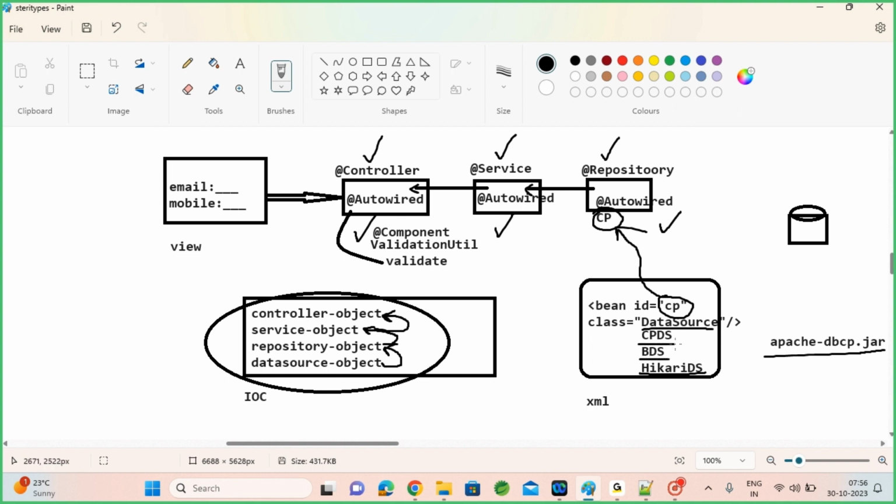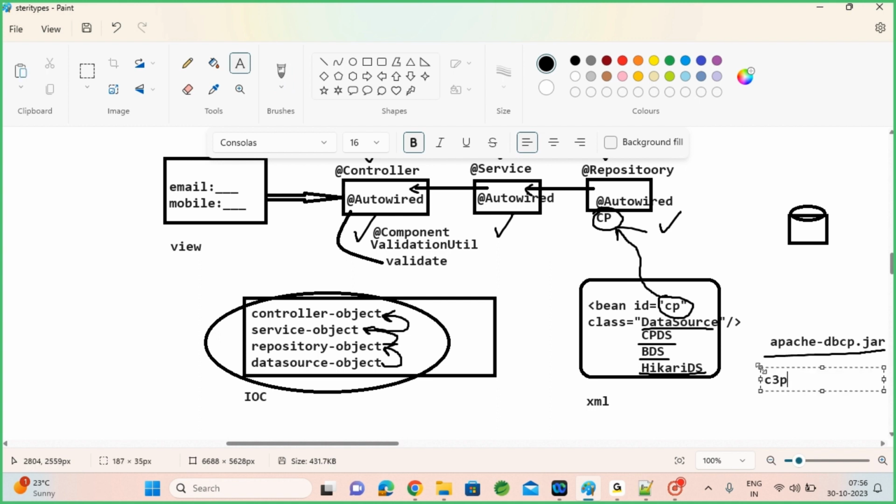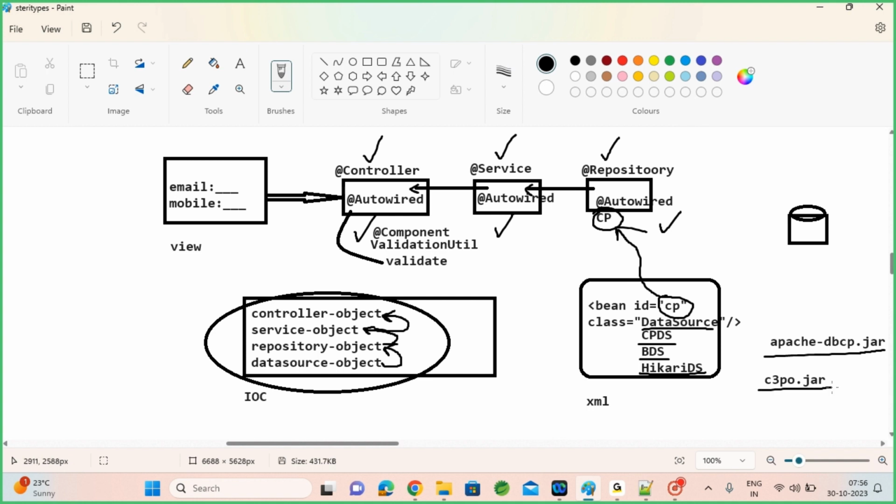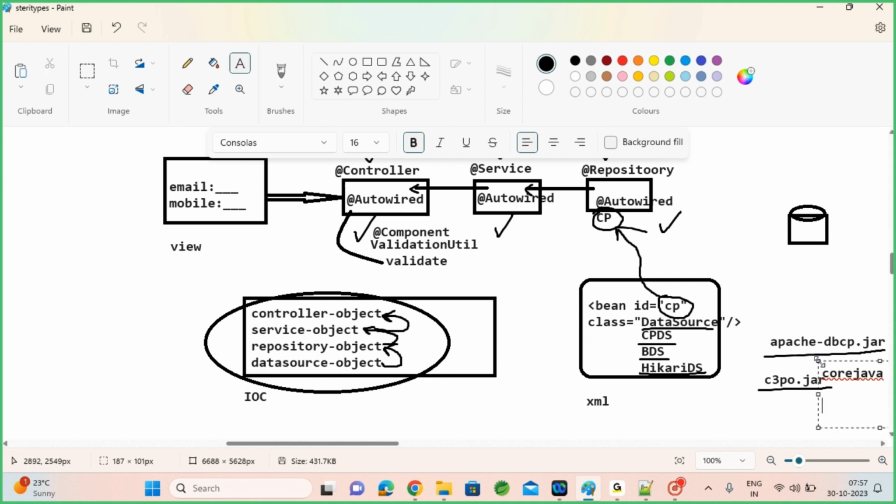And for the combo pool data source, you need to use the C3P0 data source library, a third party library jar file, which we will use to create this connection pool object. So these all are third party classes. As these classes are already implemented by third parties and given to us, they used some core Java techniques and implemented them. They didn't use any Spring API there. Using core Java logic, they implemented such classes and gave them to us.